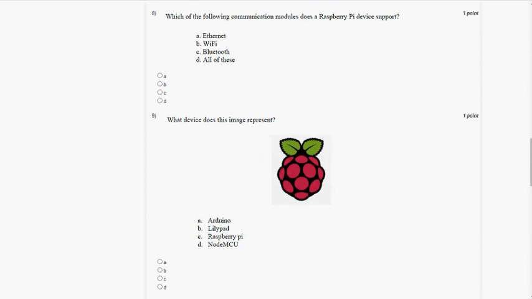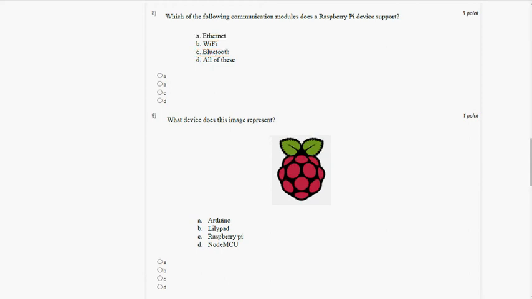And for the eighth question, which of the following communication modules does a Raspberry Pi device support? Actually they have directly given Ethernet, but it supports Bluetooth and Wi-Fi as well, which means wireless communication.